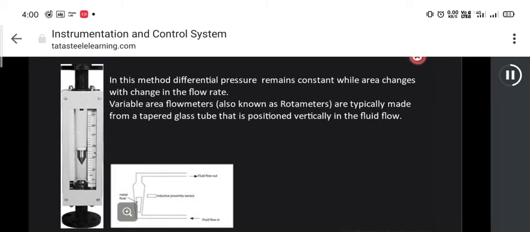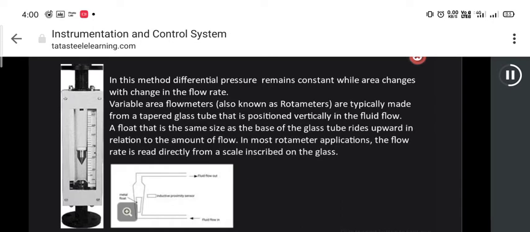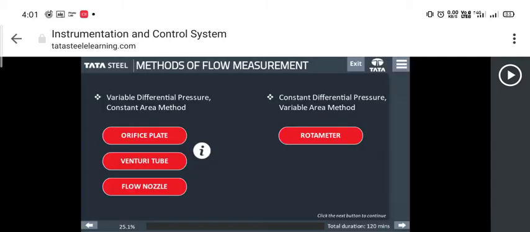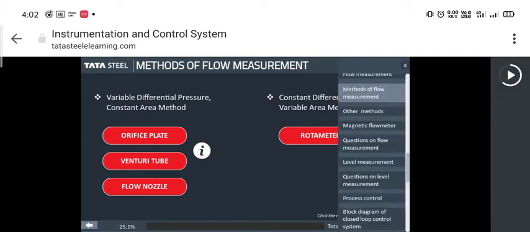In this method, the differential pressure remains constant while area changes with change in the flow rate. Variable area flow meters, also known as rotameters, are typically made from a tapered glass tube that is positioned vertically in the fluid flow. A float that is of the same size as the base of the glass tube rides upward in relation to the amount of flow. In most rotameter applications, the flow rate is read directly from a scale inscribed on the glass.